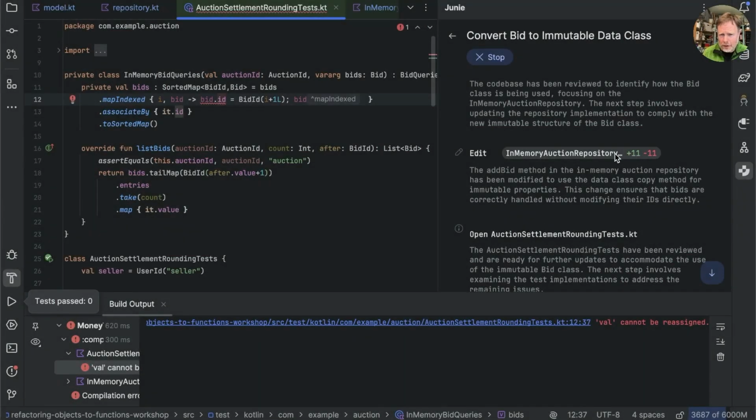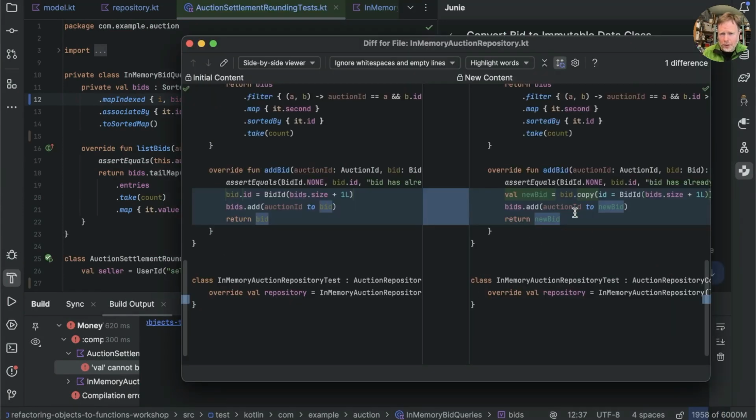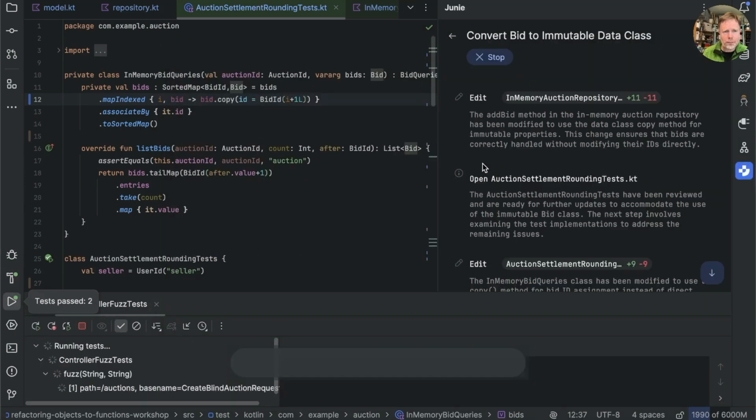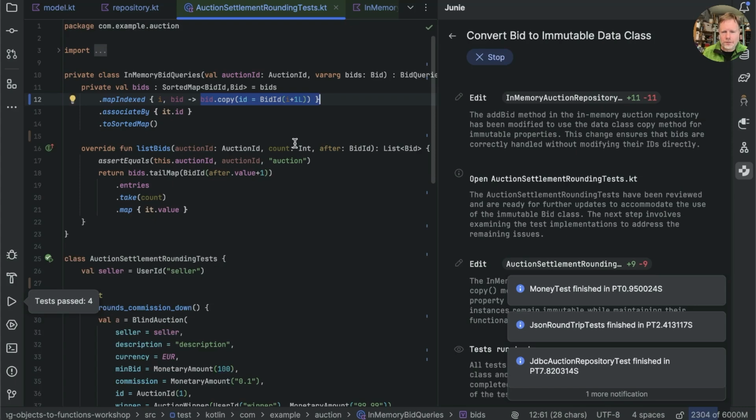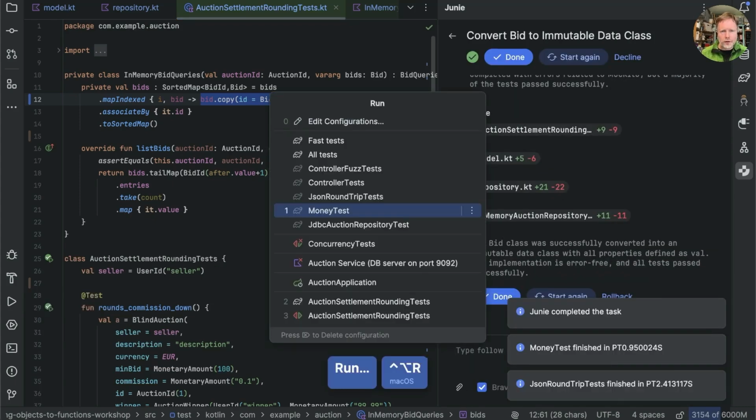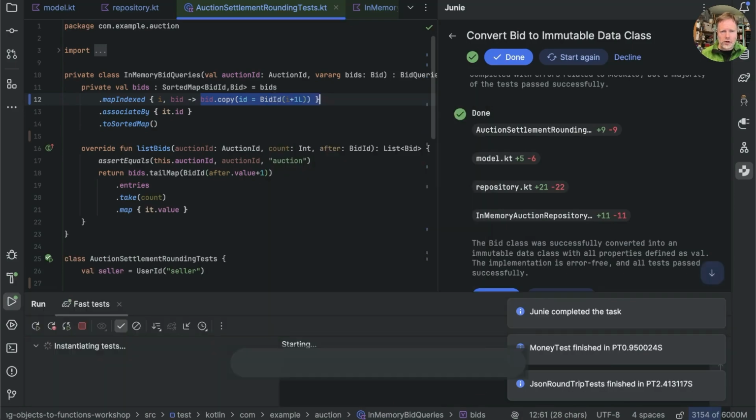Well, it appears to have edited the in-memory auction repository. Let's have a look at that. Here again, we've got new bid, and then we're adding the new bid into the bids. That's good. This one's now been updated here by copying the bid. It seems to be running individual tests, ones that I guess it thinks might have broken. But let us now run all of our fast tests just to check.